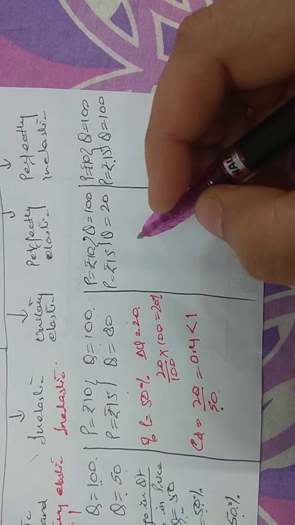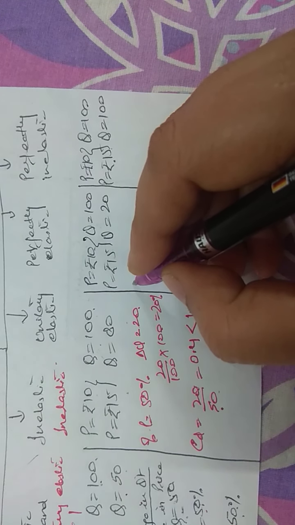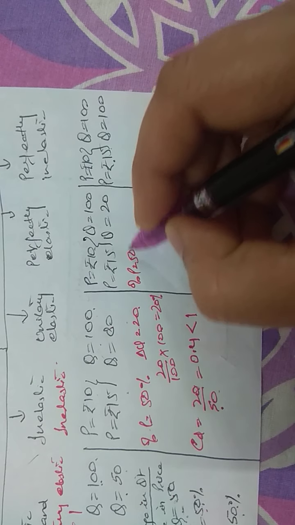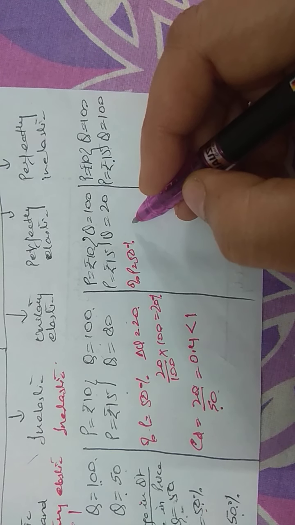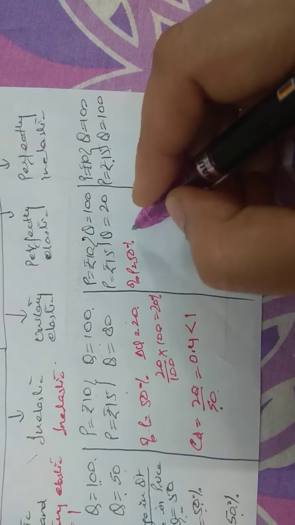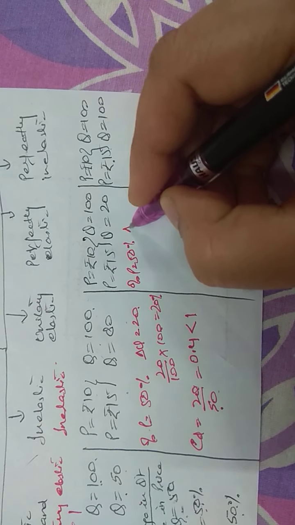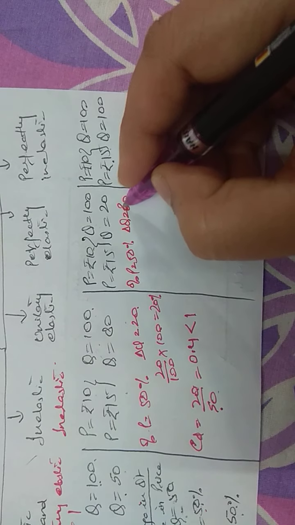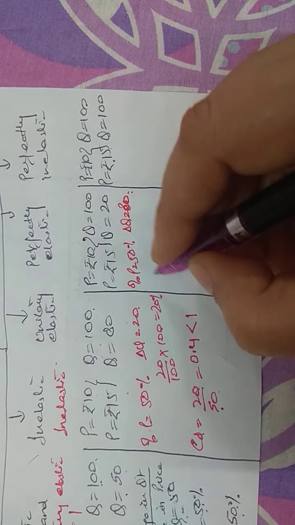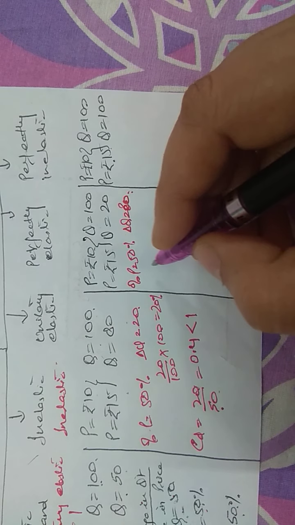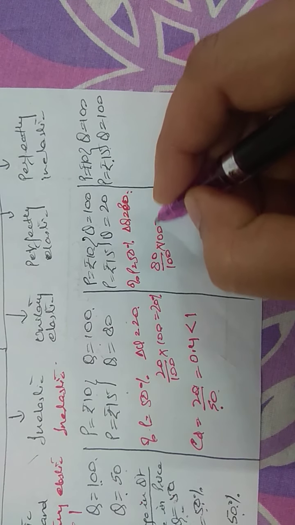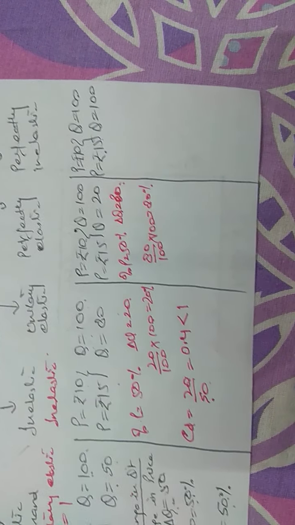In this case, the change in price is the same, so the percentage change in price is 50%. Now you have to calculate the percentage change in quantity. So delta Q is 80. Then your percentage change becomes 80 upon 100 into 100, which is 80%.